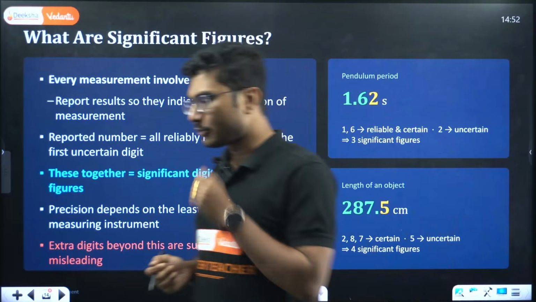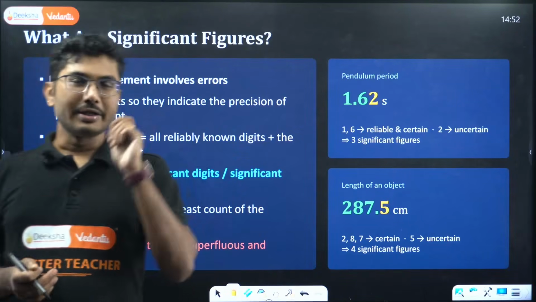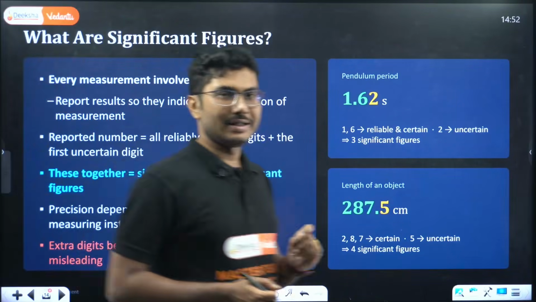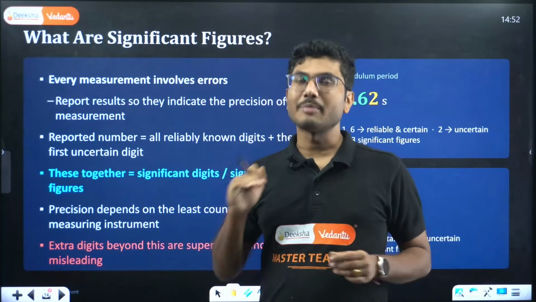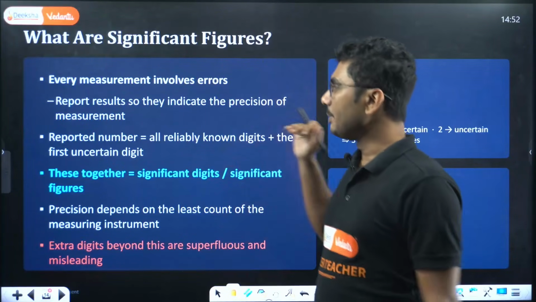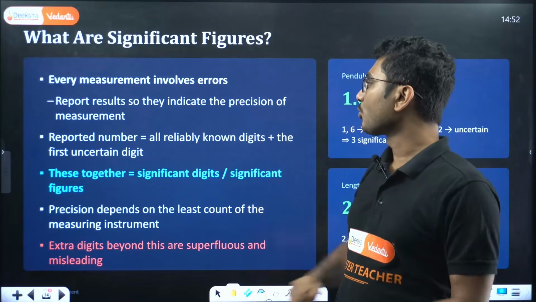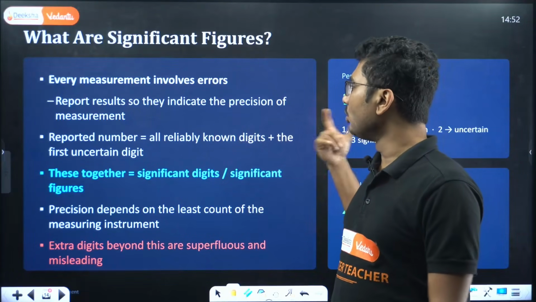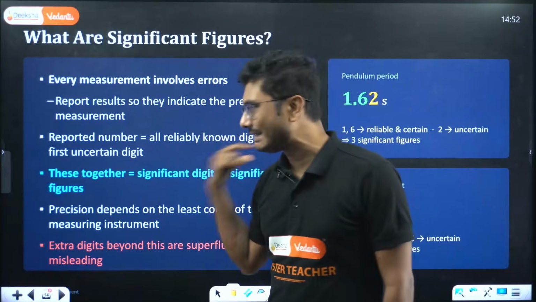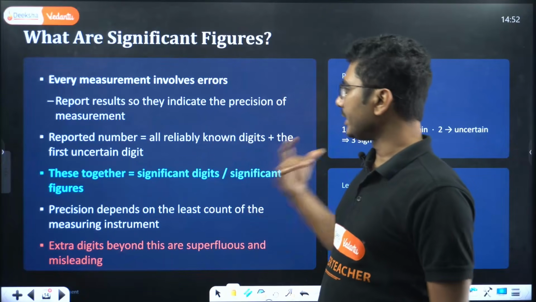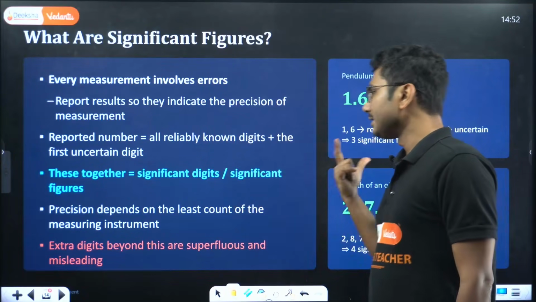Up to a certain value the device can measure perfectly, and beyond that the device cannot measure correctly. Reported number: all reliably known digits plus the first uncertain digit. These together equal significant digits, significant figures.